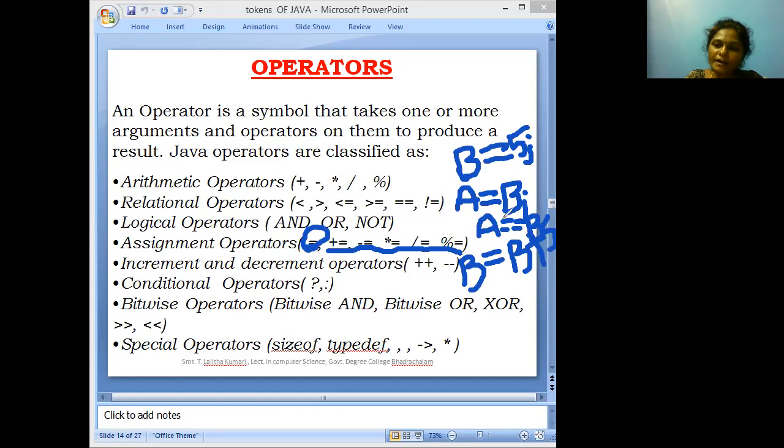In the previous statement, b contains 5. 5 plus 5 means 10. This 10 is assigned to b. So after execution of this statement, b contains 10.